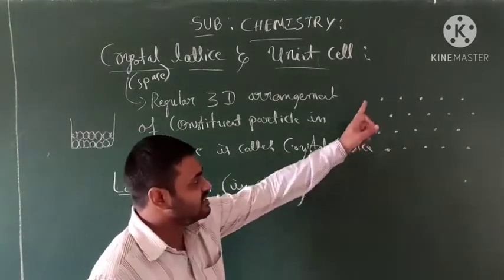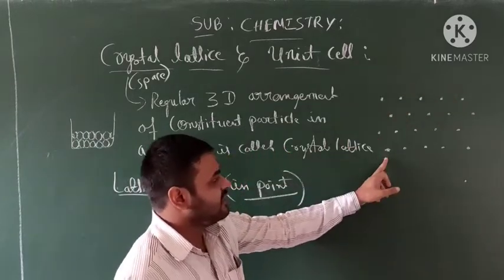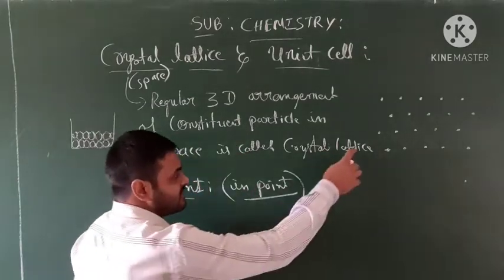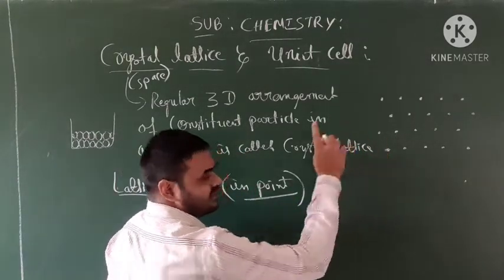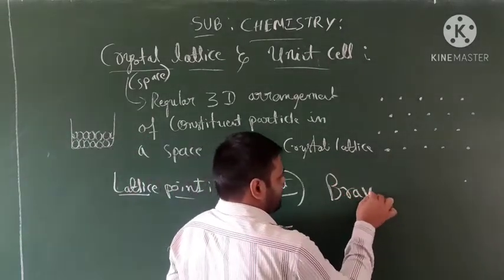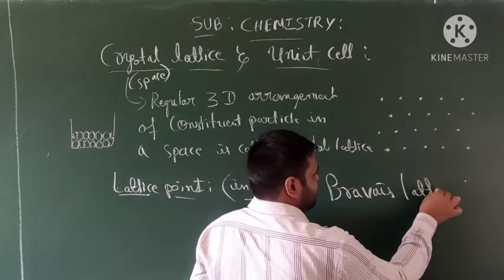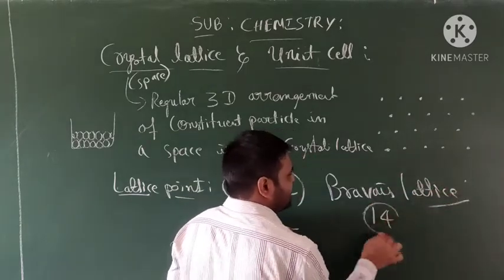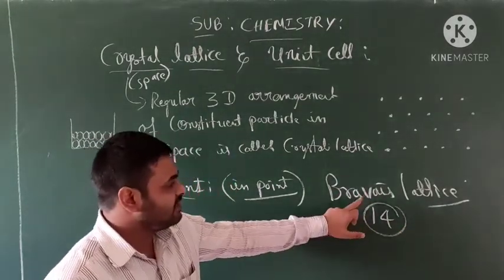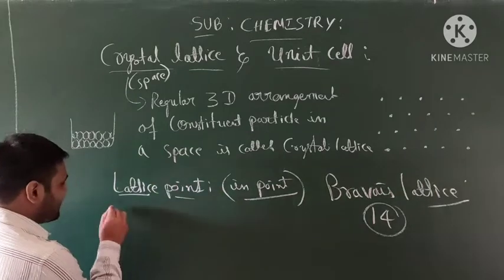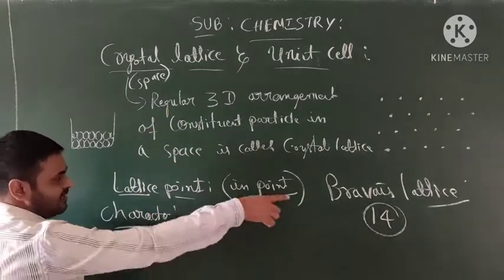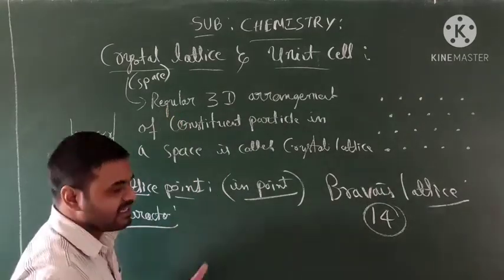Lattice point. See, these are the lattice points. One point represents either an atom, a molecule or an ion. In Bravais lattices, 14 Bravais lattices will be observed. I will explain them later. So what are the characteristics of a crystal lattice?